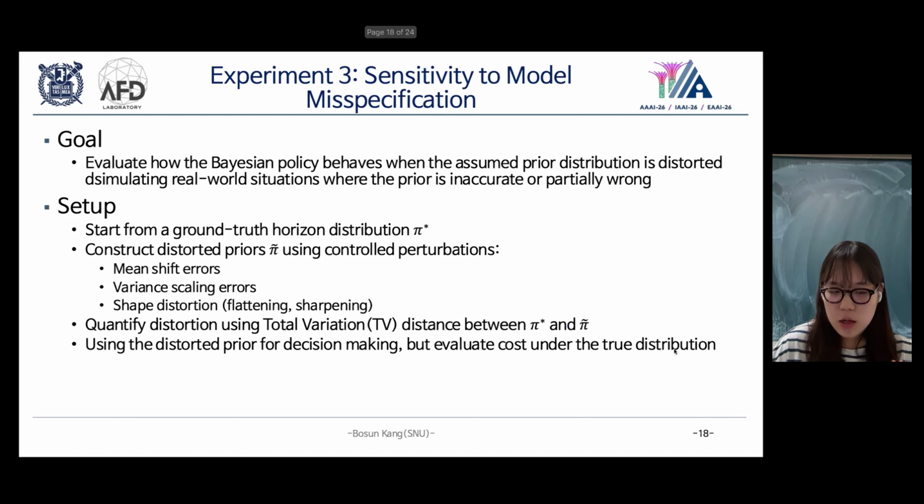On the other hand, experiment 3 focuses on model misspecification. Again, we start with a true distribution, pi star, and construct distorted priors, pi tilde. The distortion level is measured using the total variation distance, which quantifies how different the two distributions are. Decisions are made using the distorted priors, but costs are evaluated under the true one.